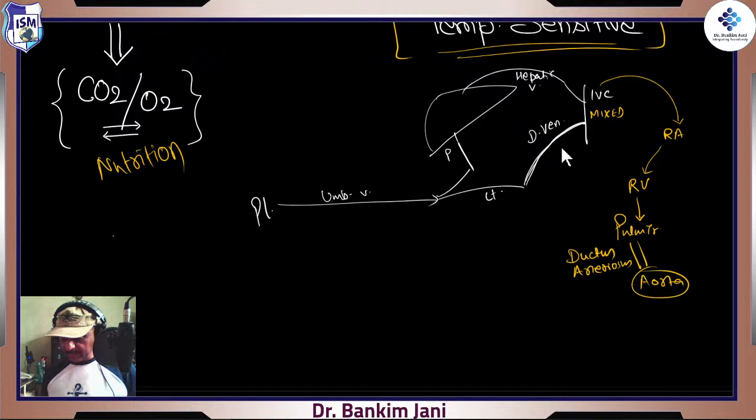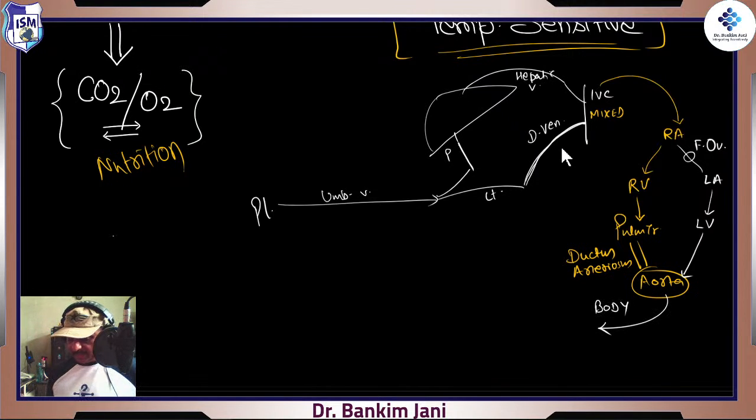So now the aorta is having the entire blood. Meantime, one more thing happens: from the right atrium, it goes to the left atrium via that foramen ovale, right? And from the left atrium, it will go to the left ventricle and it will go to the aorta. Finally, the aorta has got the whole blood, and from the aorta, it will go to the entire body.